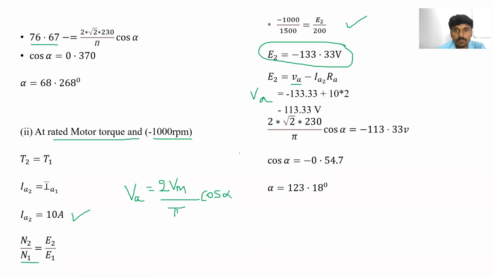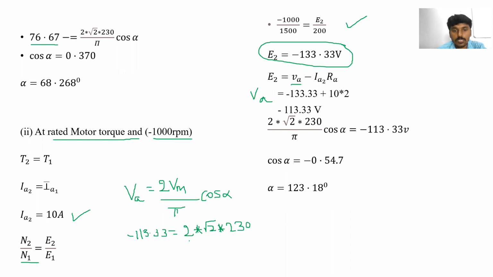So from this equation, what can we write? We know the value of Va, minus 113.33, is equal to 2 into Vm by pi into cos alpha, where Vm is root 2 into Vs, root 2 into 230.